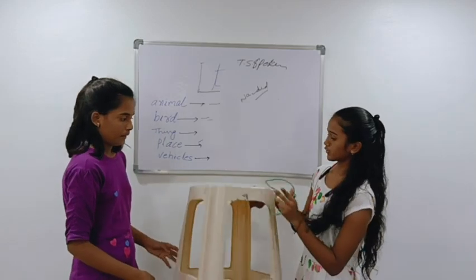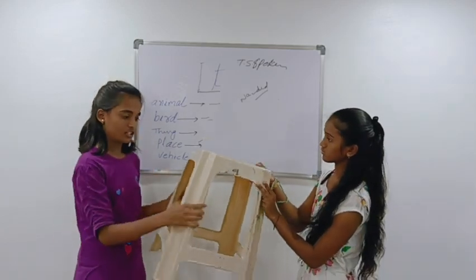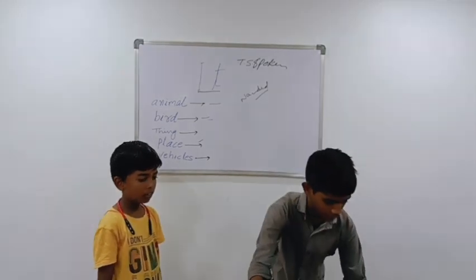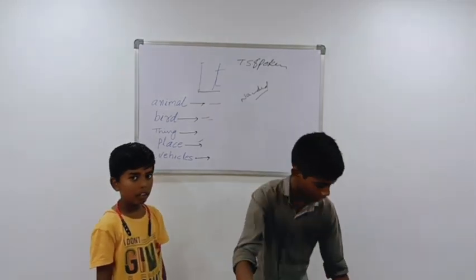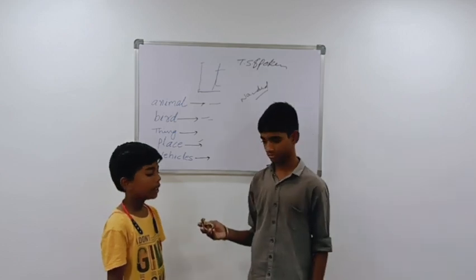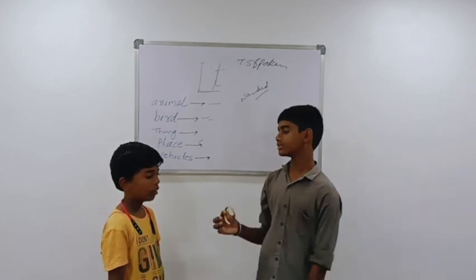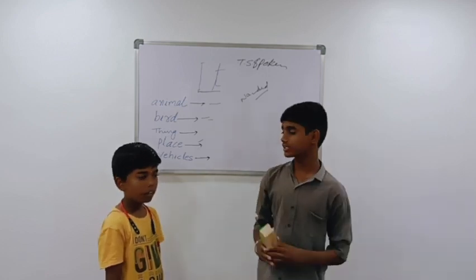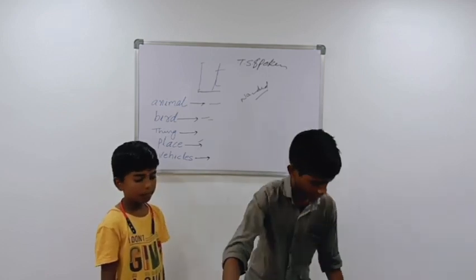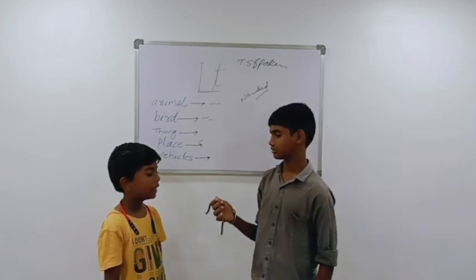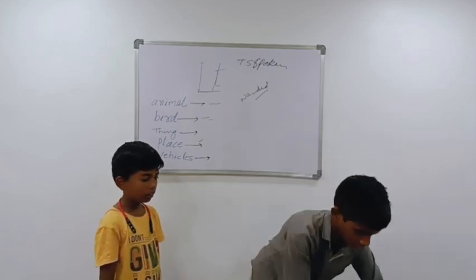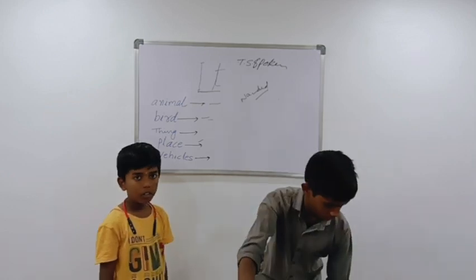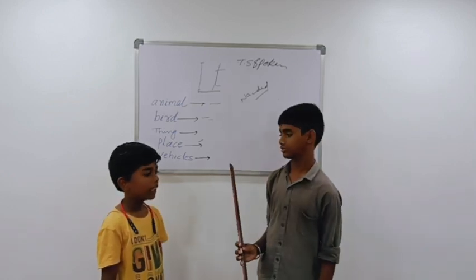Is it fridge? No, it is not fridge. It is stool. Is it rose? Yes, it is rose. Is it marker? Yes, it is marker. Is it bracelet? Yes, it is bracelet. Is it bangle? Yes, it is bangle. Is it duster? Yes, it is duster. Is it watch? Yes, it is watch. Is it pad? Yes, it is pad. Is it stick? Yes, it is stick.